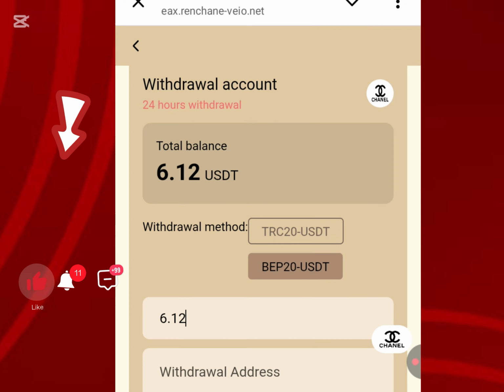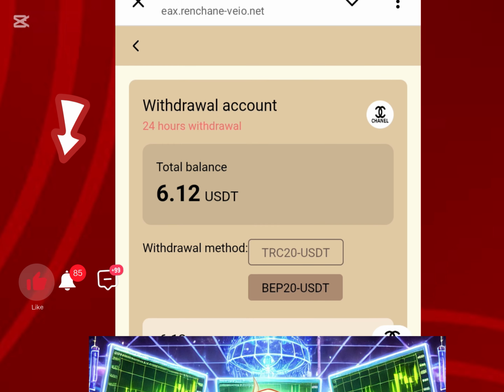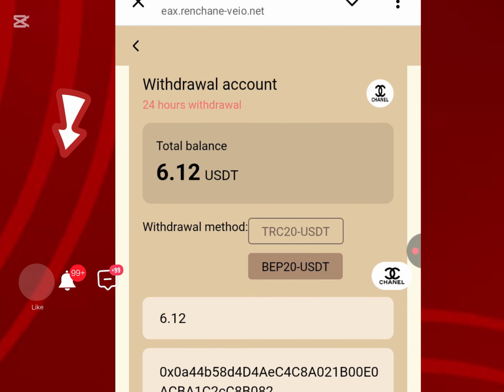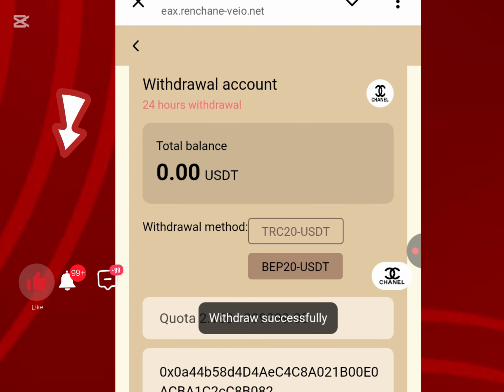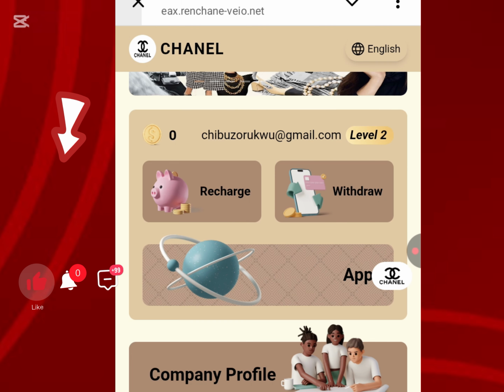Like I said, I'm going to come here and click on the USDT BEP20 network. Remember I said if you want to register on this platform, you are going to set up a login password. The login password is the same thing that you are going to use to withdraw. You understand? So I come here and tap on confirm. Please make sure that your withdrawal password is correct, and make sure you write it down immediately when you register on this platform.